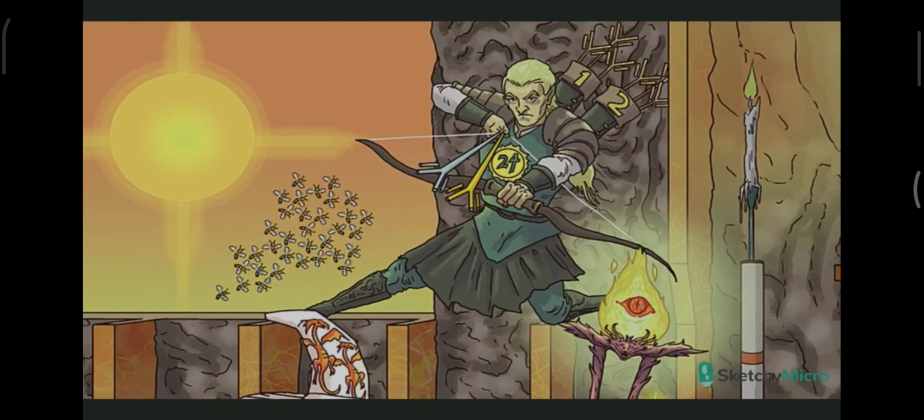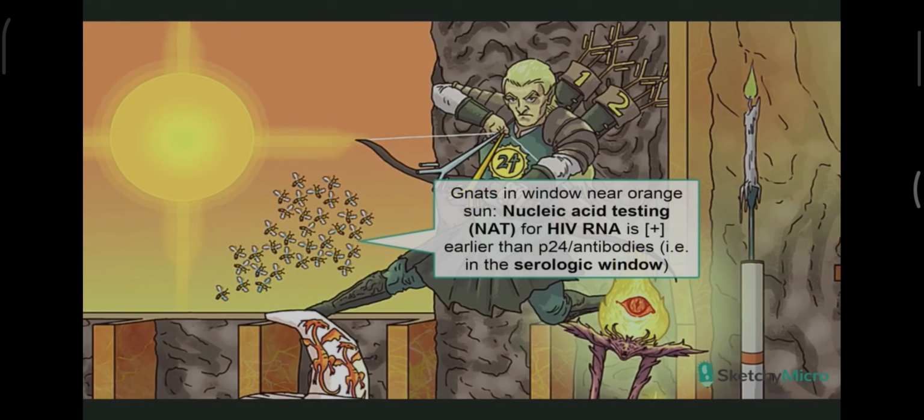So acute HIV infection can be confirmed with HIV RNA nucleic acid testing, also known as NAT or NAT. This swarm of NATs, next to the positive sense RNA sun, are here to remind you that NAT or NAT is used to detect HIV RNA. All right, that wraps up HIV Part 1. Check out the sequel for all you've ever wanted to know about the virus's life cycle and treatment options.